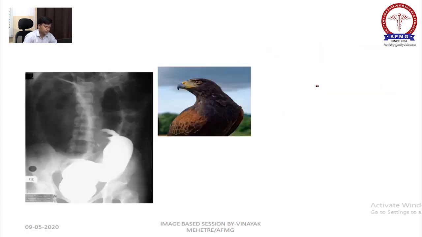Here, what is this? This is again a bird beak sign on barium enema.